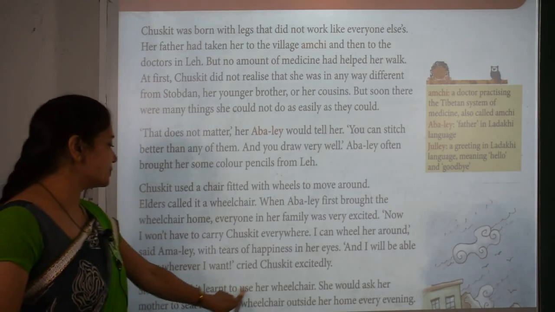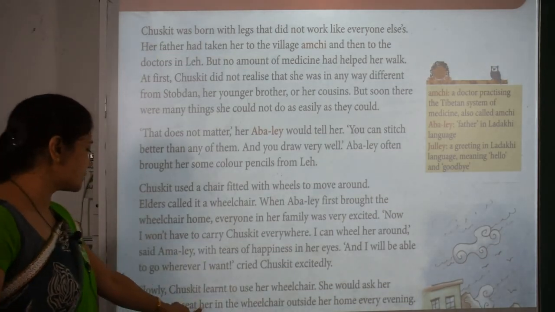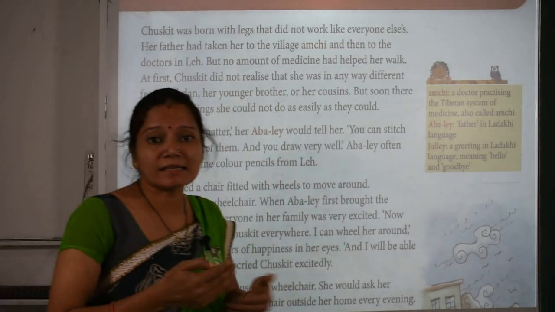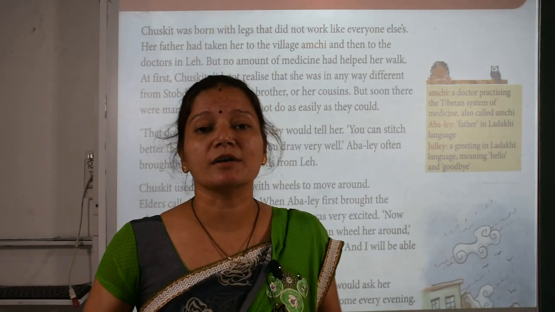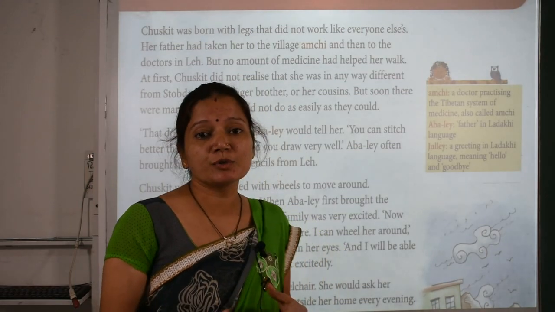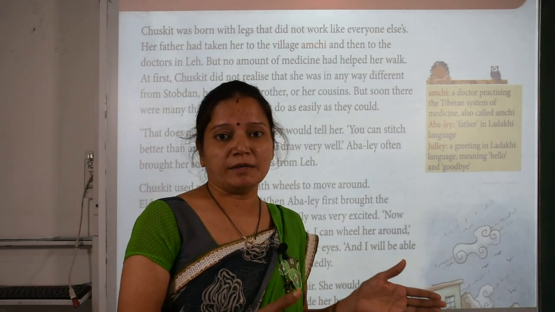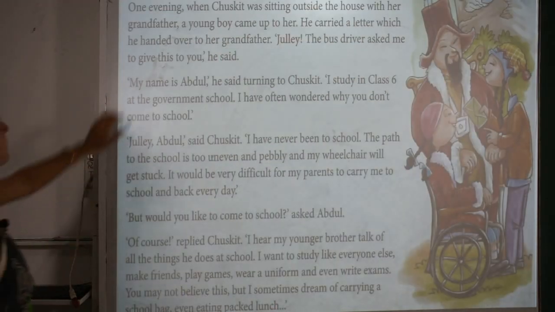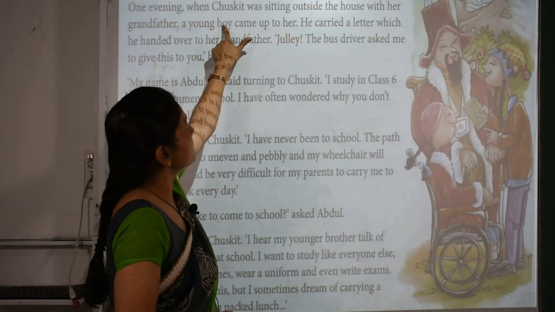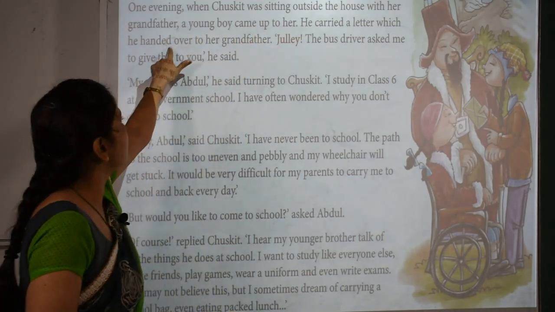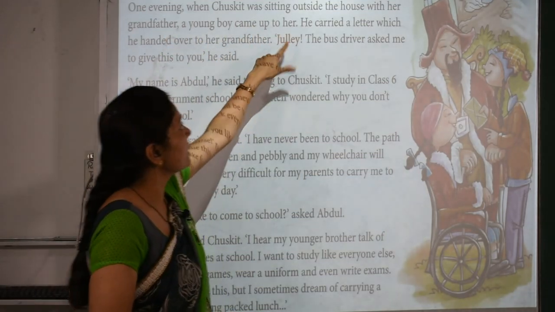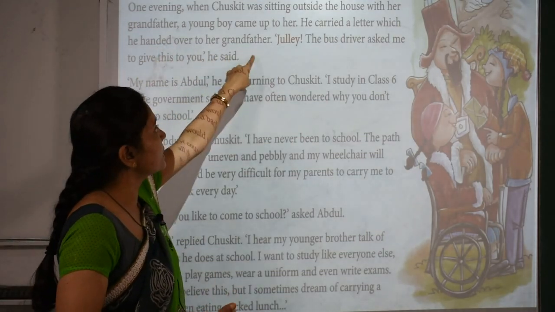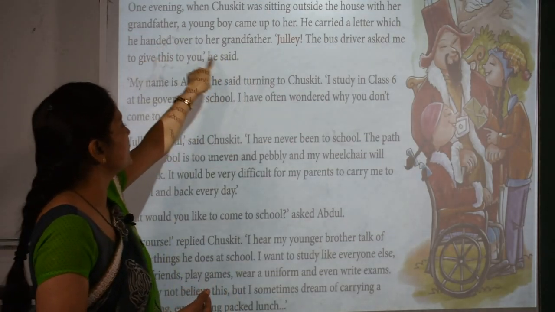Slowly Chaskit learned to use her wheelchair. She would ask her mother to sit her in the wheelchair outside her home every morning. So as time passed, Chaskit learned to use the wheelchair, and she used to sit outside her home every evening. Now let's see what happened next. One evening when Chaskit was sitting outside the house with her grandfather, a young boy came up to her. He carried a letter which he handed over to her grandfather. Jule, the bus driver asked me to give this to you, he said.